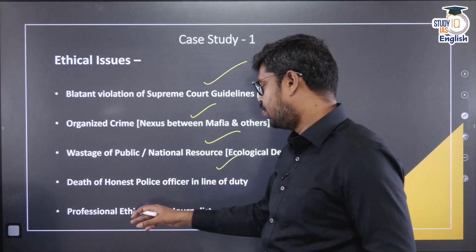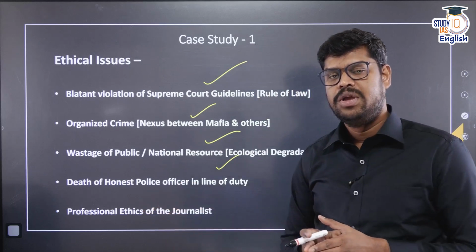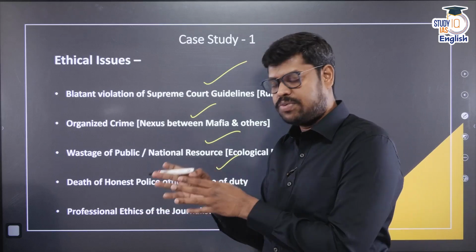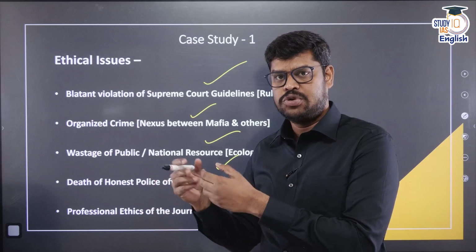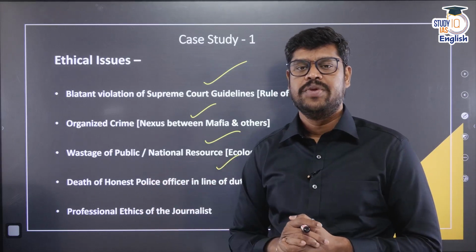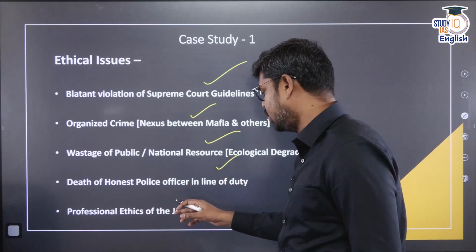And then coming to the professional ethics of the journalist. In this case, take Ashok personally. By investigating all those things as a part of his profession, there is something called professional ethics. Professionally, he is supposed to expose all those things, but he has everything to lose if he exposes them. So whether to do it or not to do it, that is again a big ethical issue in this particular case.